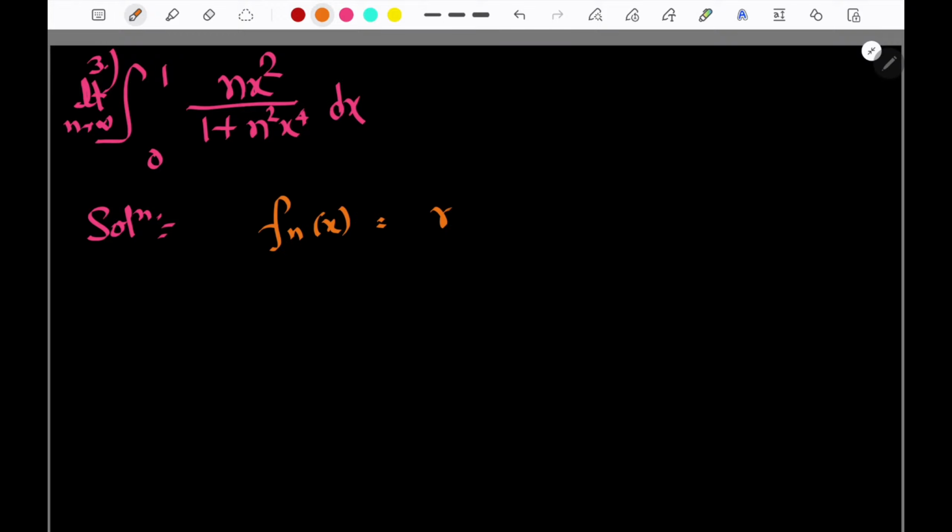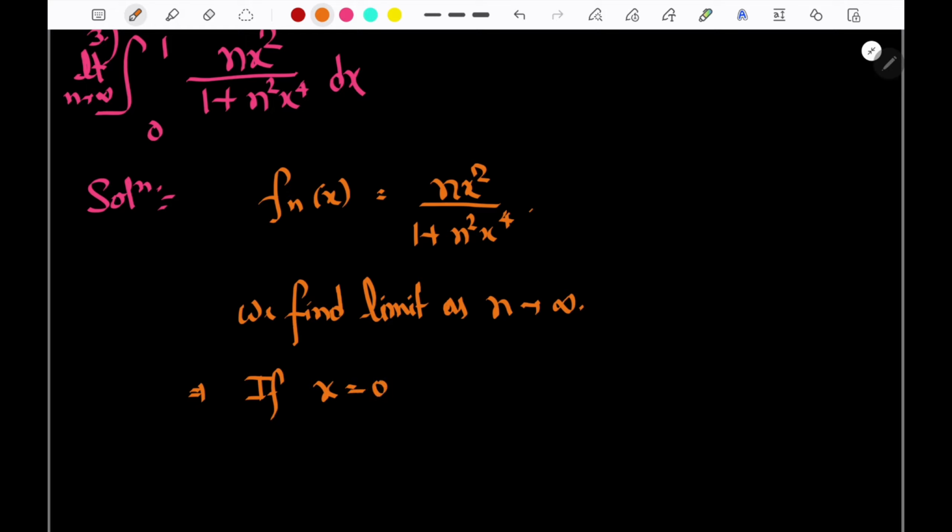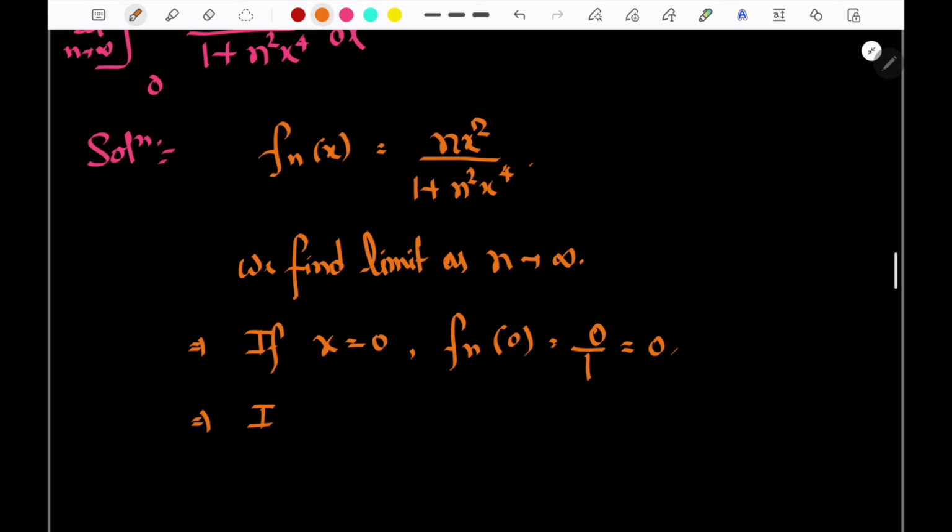So instead, what we are required to do is, let's say fn x equal to nx square by 1 plus n square x to the power 4. Now let us find the limit as n tends to infinity. So what is the limit? Say if x is equal to 0, then fn 0 will be what? Since x is 0, it is 0 by 1, and that is equal to 0. What if x is not equal to 0?